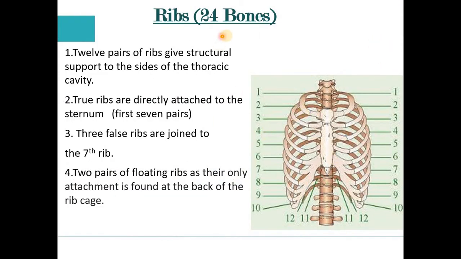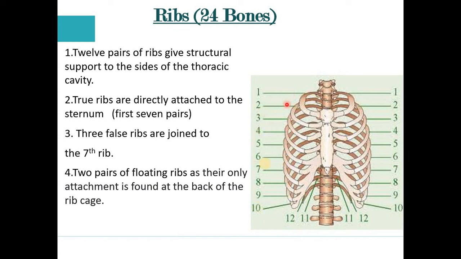Let's move to the next slide, that is the ribs. In the ribs, 24 bones are present. Generally, there are 12 pairs of ribs, 12 bones on the right side and 12 bones on the left side. These 12 pairs of ribs give structural support to the sides of the thoracic cavity. Inside the thoracic cavity our lungs are present, so the ribs play a major role in supporting it.